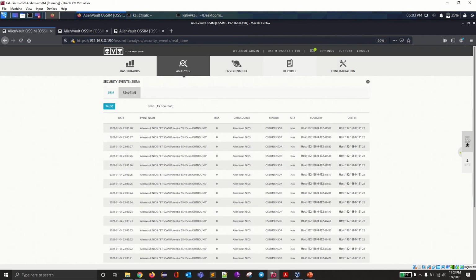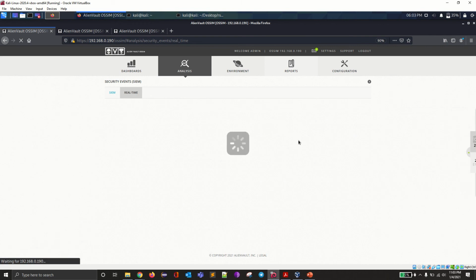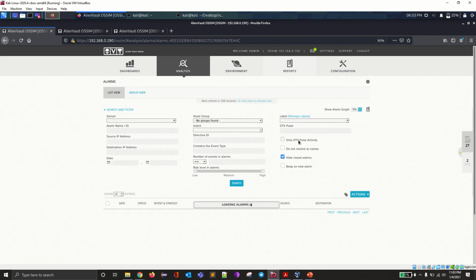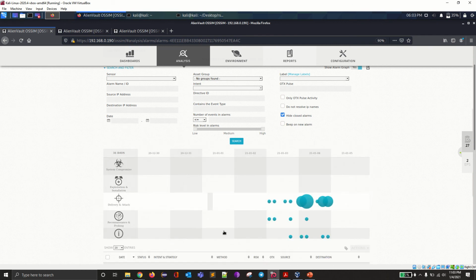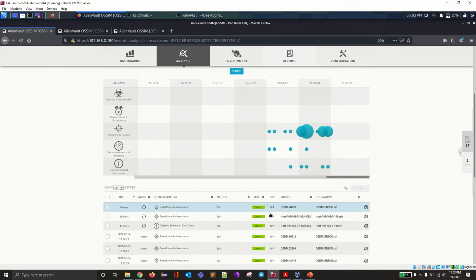There's an alarm that came in. Let's check that one. Brute force authentication is going on. That is one of the attacks.